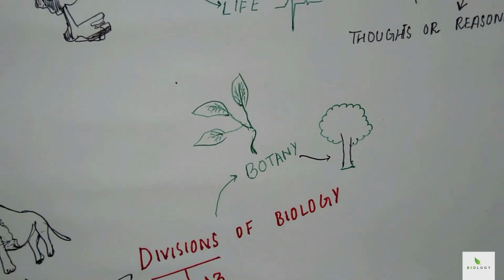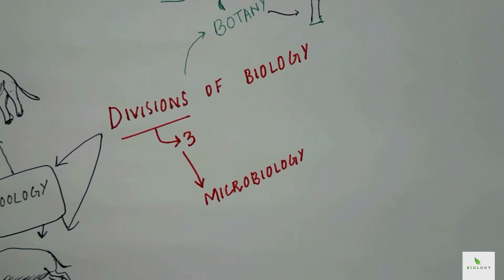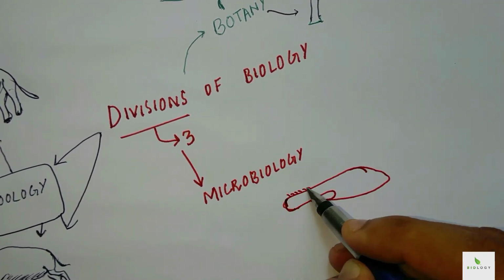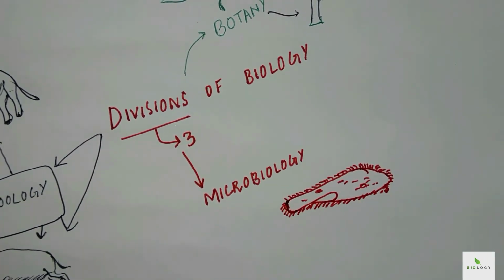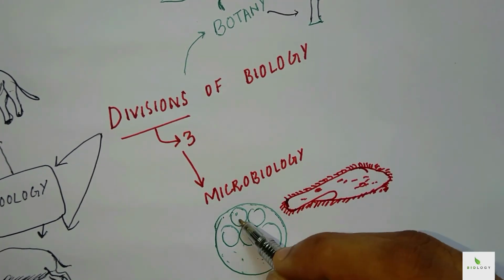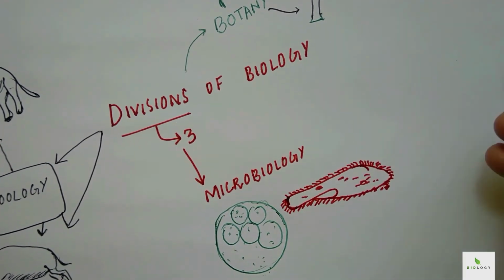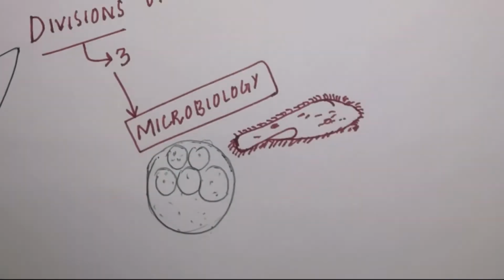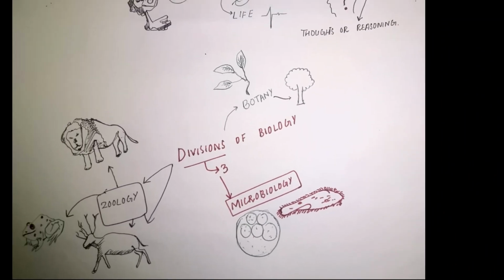The third division of biology is microbiology. This division of biology deals with the study of microorganisms such as bacteria. In the coming video, we will see that these divisions are further divided into many branches.